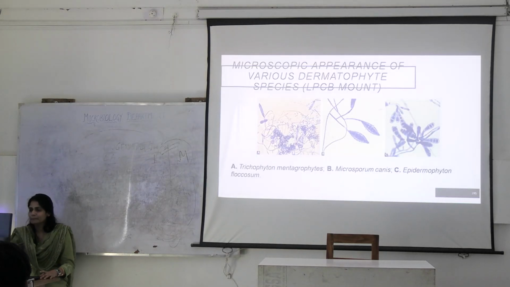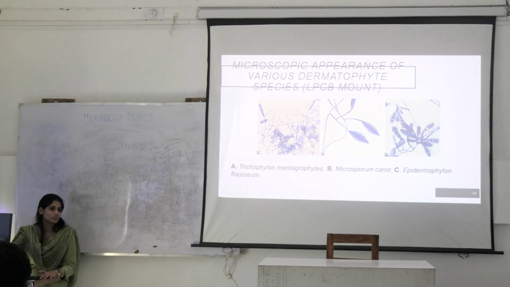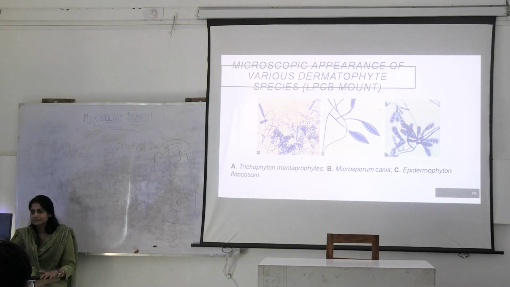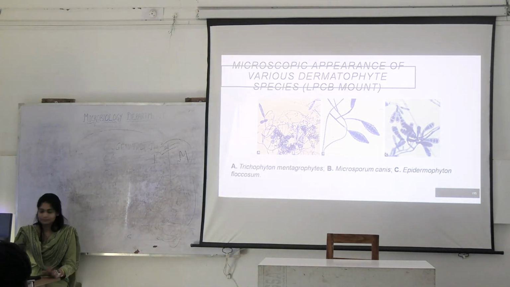Okay. What is this here? This is small. These are all microconidia, and these are all macroconidia, right? Okay. This club-shaped macroconidia is seen in Epidermophyton floccosum. These are seen in Microsporum canis, and these are seen in Trichophyton. So Trichophyton you can see in hair, skin and nail, Microsporum in hair and skin, and this in nail and skin. Okay.